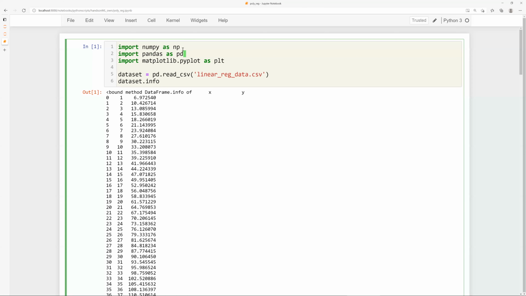All these are almost the standards. When I say import NumPy as NP, I am importing NumPy for use in my program later on, and as NP means I am using an alias. You can call NumPy in either way, as NumPy or as NP. Similarly, PD is an alias for Pandas, and these are almost universally accepted aliases for these two libraries. And the third library is used for plotting.